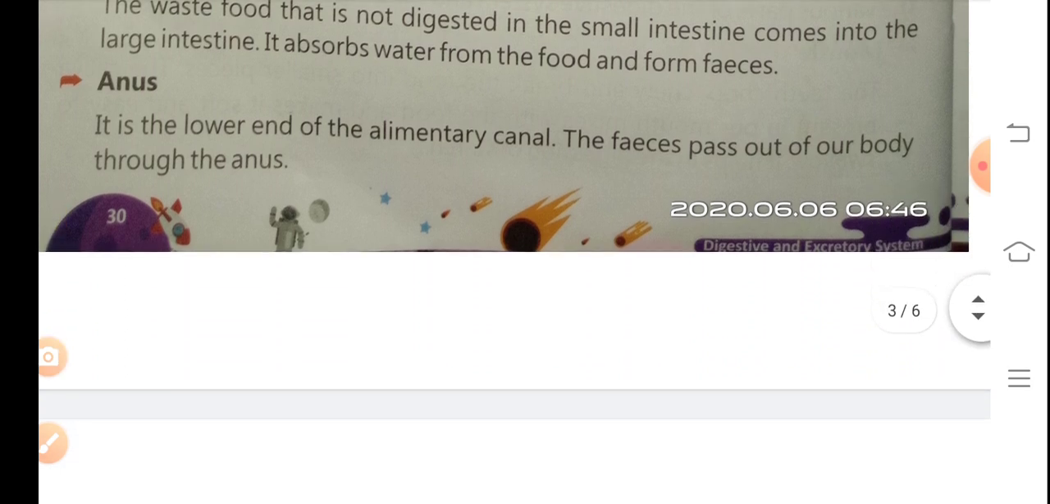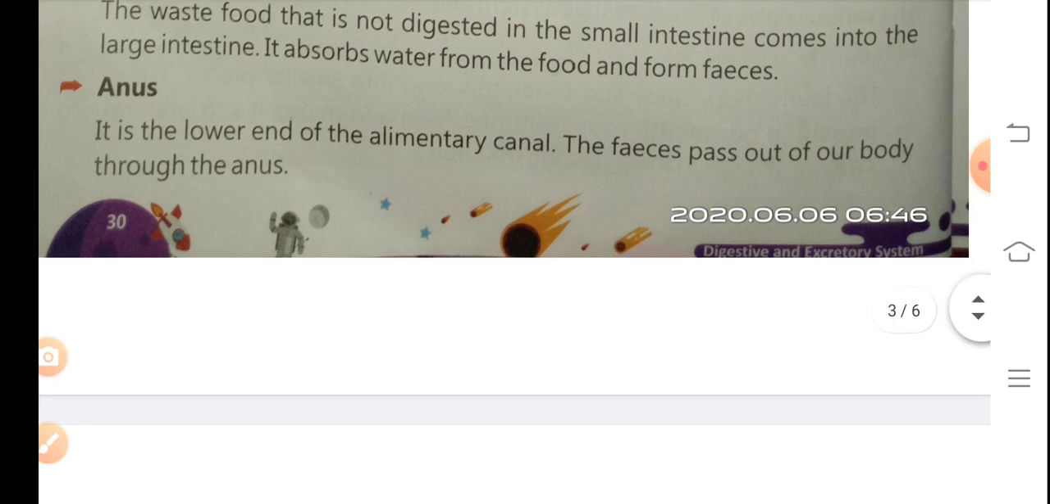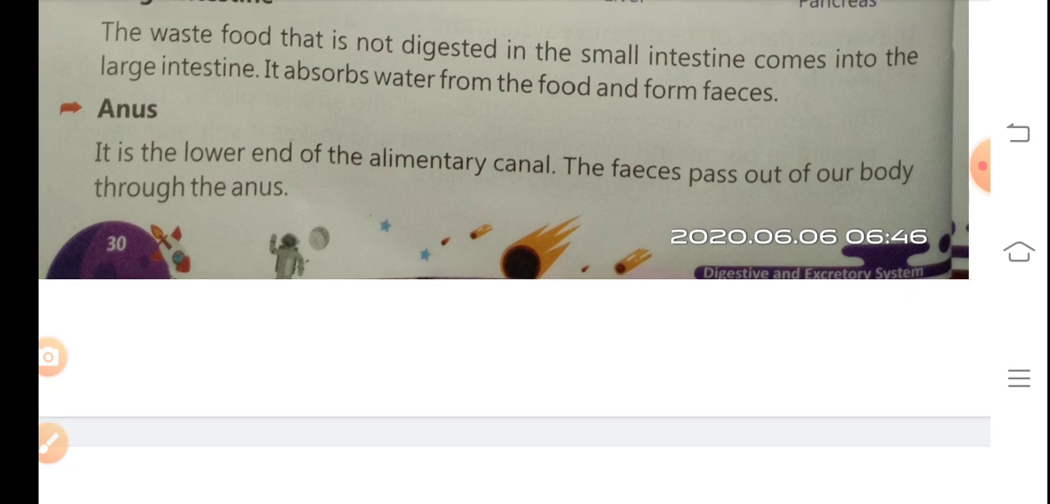Okay, and next the anus. It is the lower end of the alimentary canal, and the feces pass out of our body through the anus.